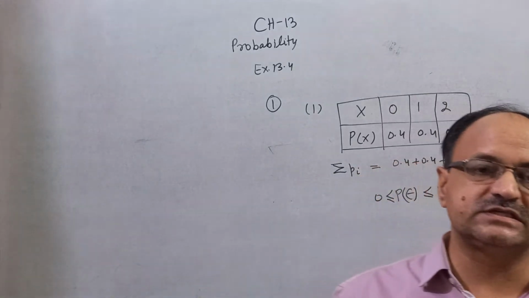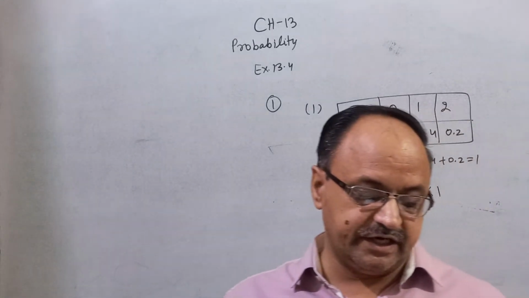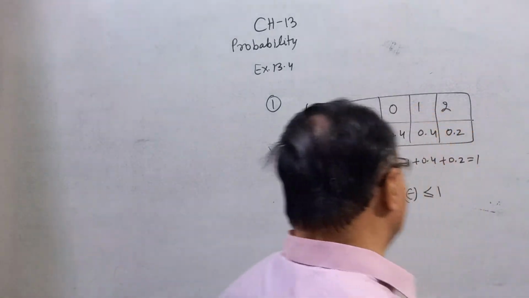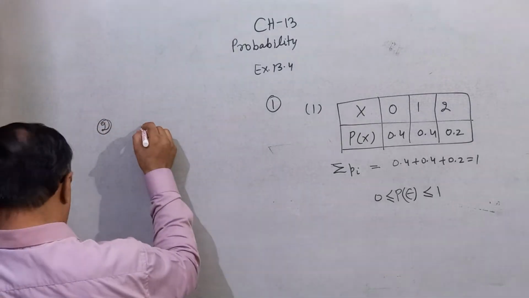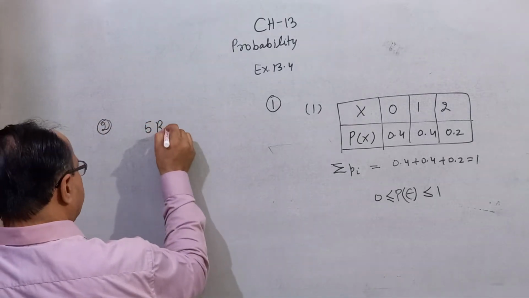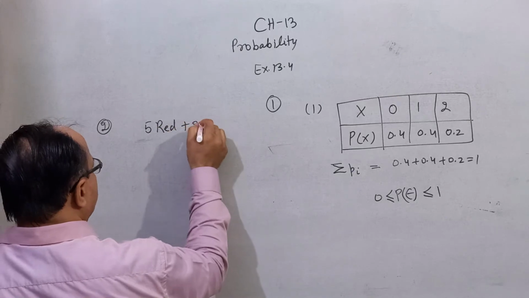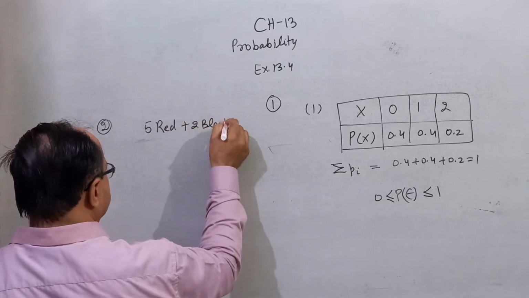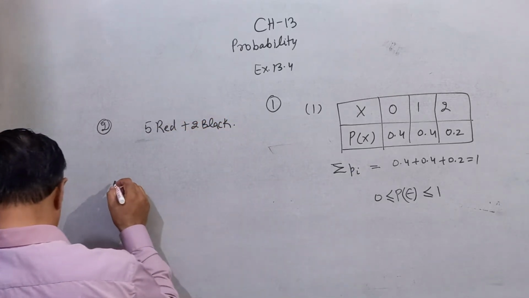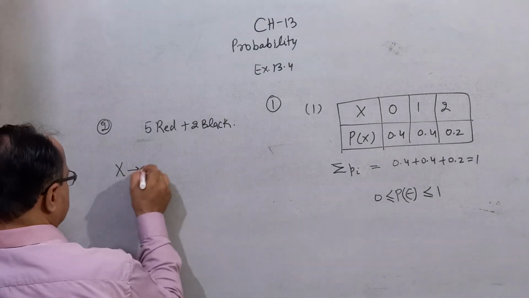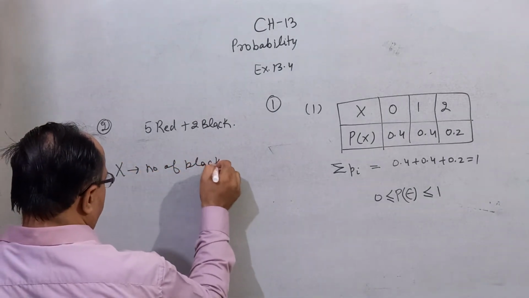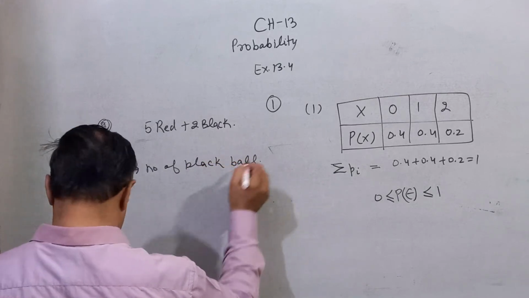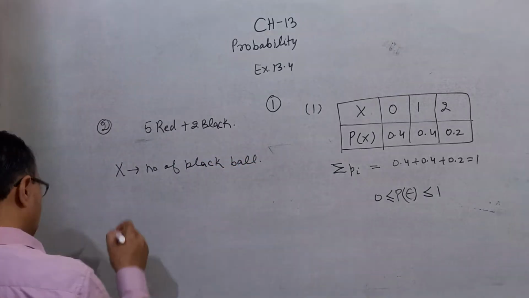Second question of this exercise: an urn contains 5 red and 2 black balls, and x means the number of black balls. What are the possible values of x?